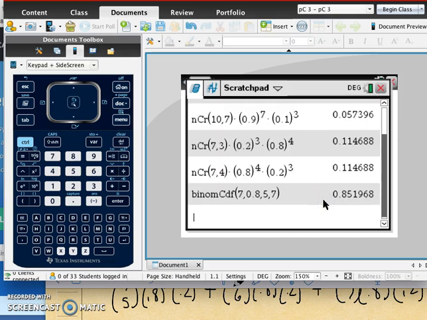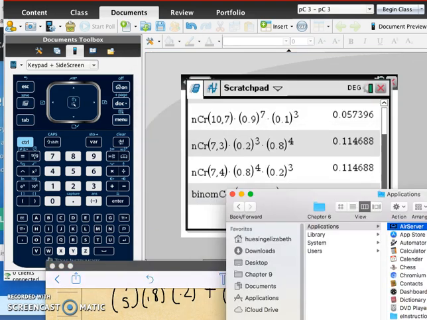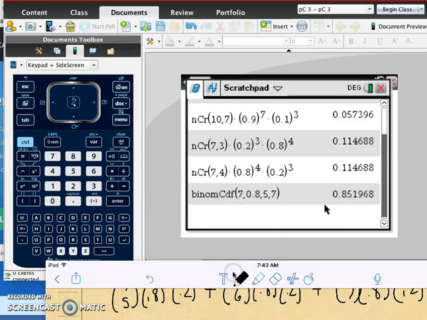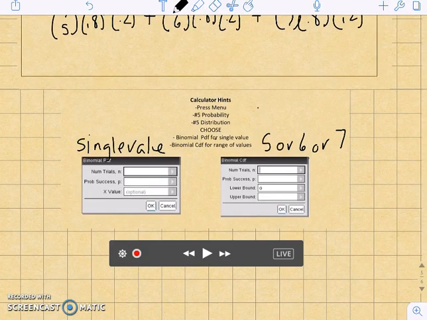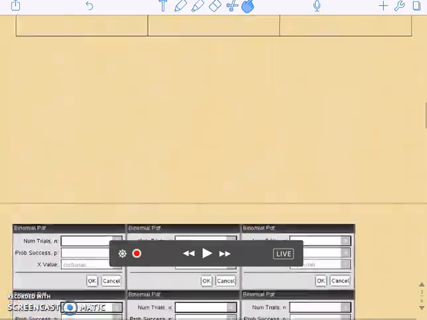All we have to do is click OK, and there it is, 0.852. So our answer for this one would be 0.852.